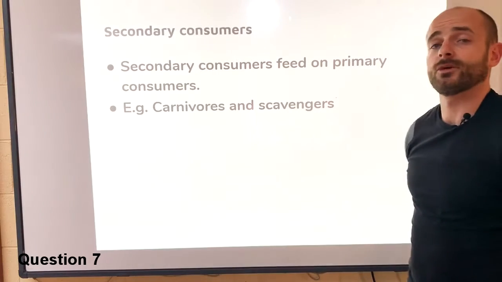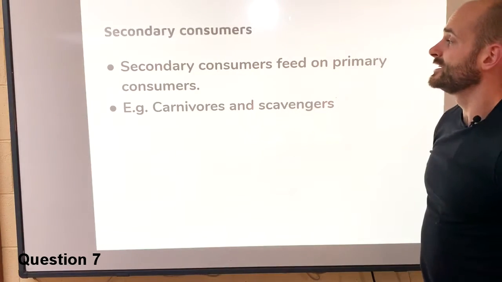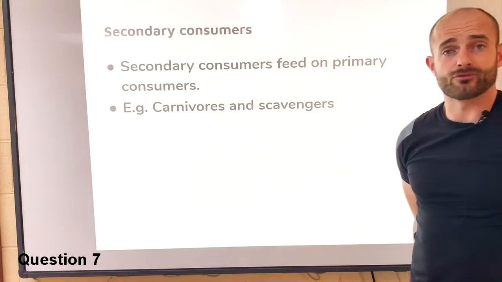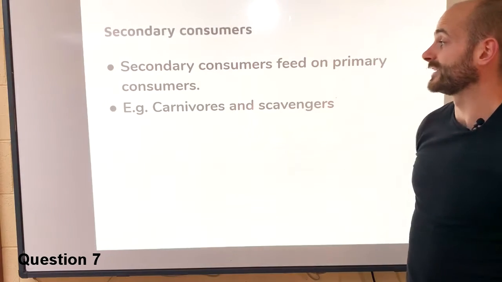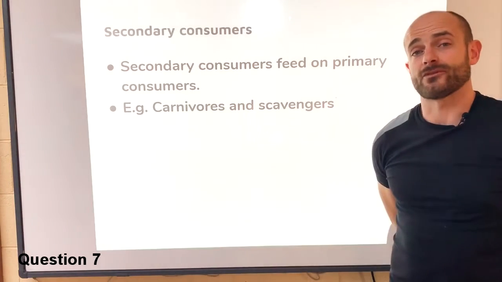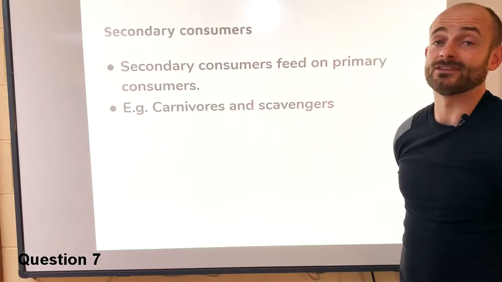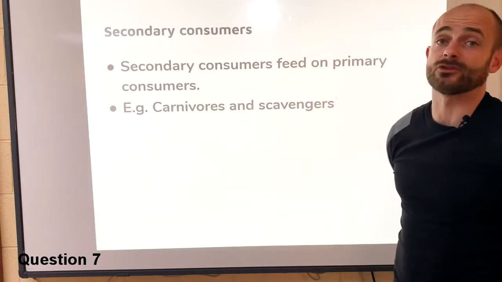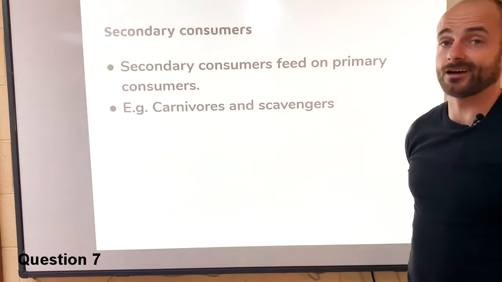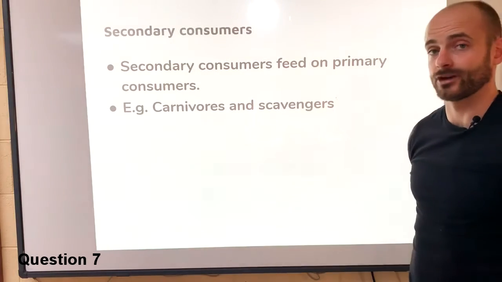Our next question is secondary consumers. Secondary consumers feed on primary consumers. For example, carnivores and scavengers. An example I'm going to give you would be a fox. A fox is a secondary consumer because that feeds on the rabbit. It feeds on a primary consumer.